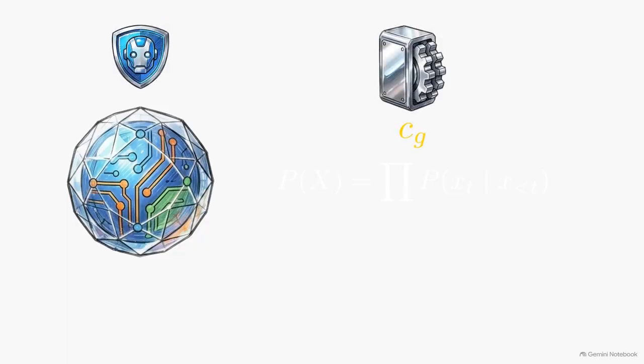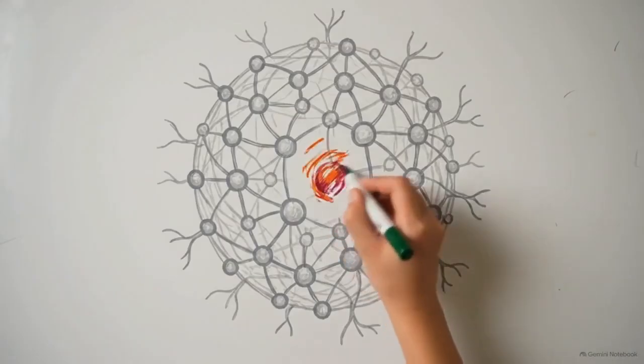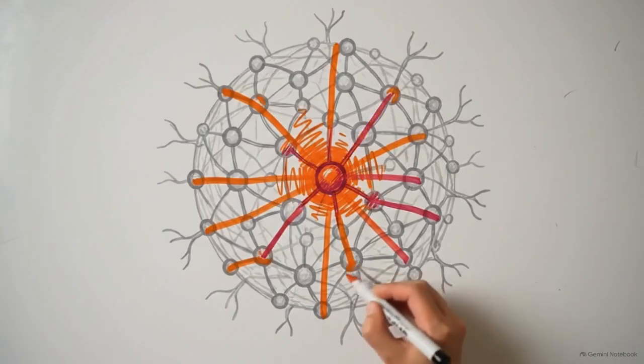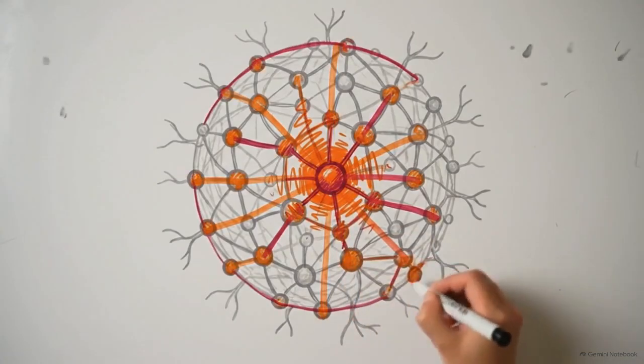A base model factorizes likelihood by looking only at preceding tokens, but instruction tuning introduces a global instruction, CG. Once prepended, it becomes part of the causal context, altering the probability of every following token. That CG variable represents the system prompt or user request, the directive that forces the model to behave as an intelligent assistant. During detection, we no longer have the original prompt, but the dependency might still exist. We can test this by artificially reactivating that CG variable.